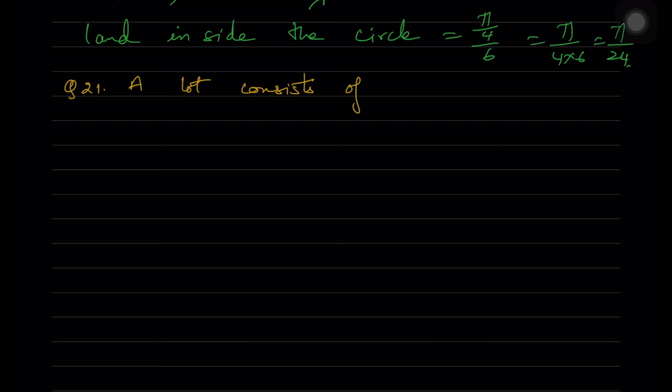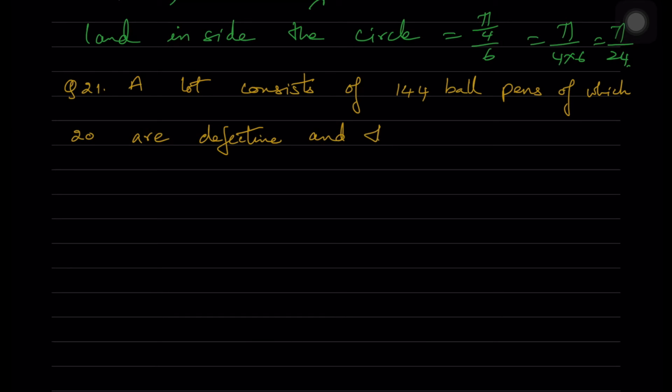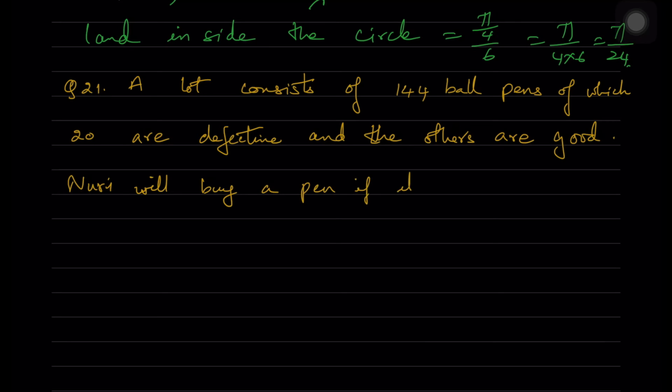Next, a lot consists of 144 ball pens, of which 20 are defective and the others are good. Noori will buy a pen if it is good, but will not buy if it is defective.